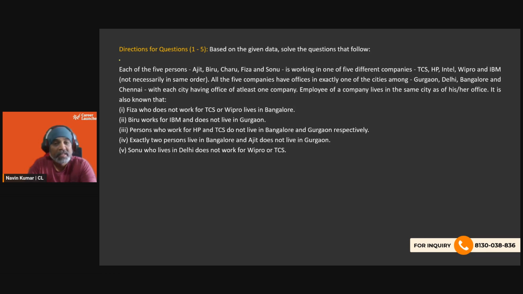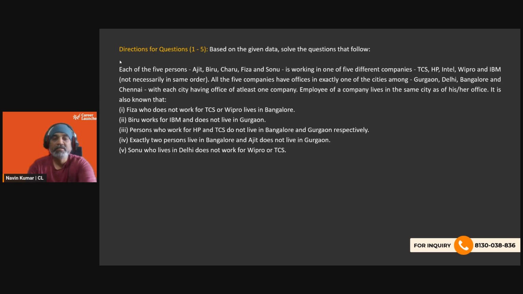An employee of a company lives in the same city as his or her office. It is also known that Fiza does not work for TCS or Wipro and lives in Bangalore. Biru works for IBM and does not live in Gurgaon. Persons who work for HP and TCS do not live in Bangalore and Gurgaon, respectively. Exactly two people live in Bangalore, and Ajit does not live in Gurgaon. Sonu, who lives in Delhi, does not work for Wipro or TCS.